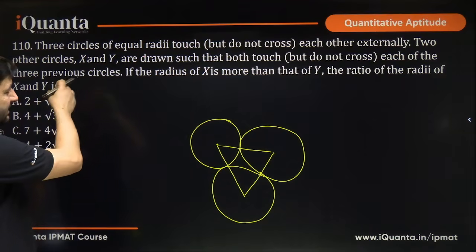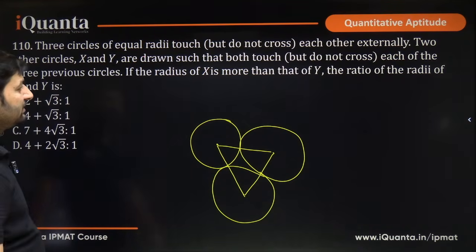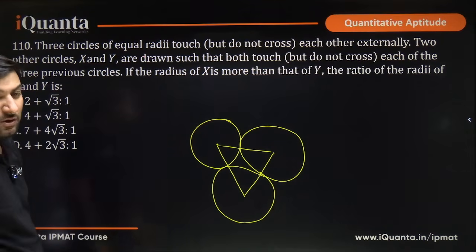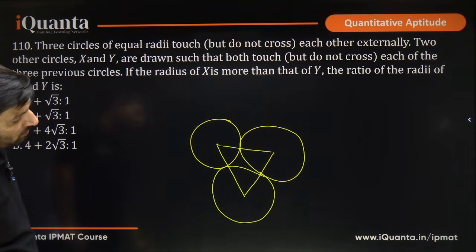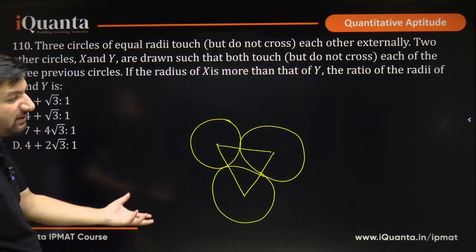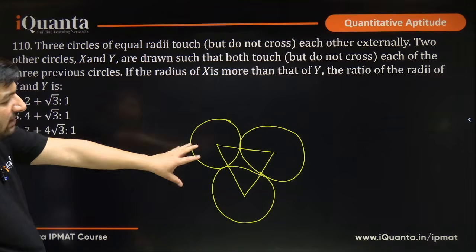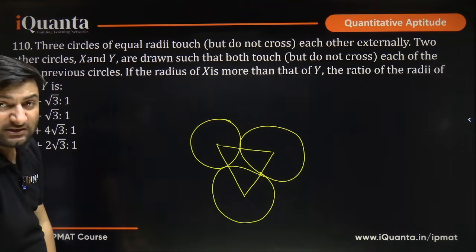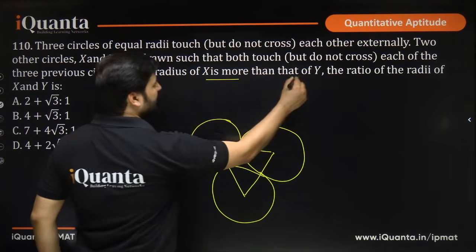2 other circles x and y are drawn such that both touch but do not cross each of the 3 previous circles. If radius of x is more than that of y. Now, in this question, it's not about how good you are at problem solving, it's about how good you are at thinking what kind of diagram will be there. How can you draw 2 other circles so that both the circles touch the 3 circles given and one has more radius, another has lesser radius.